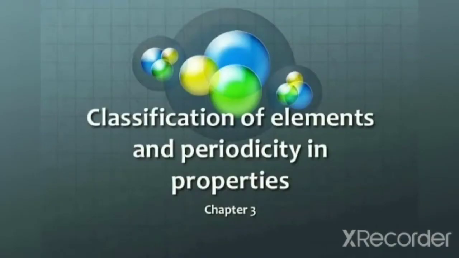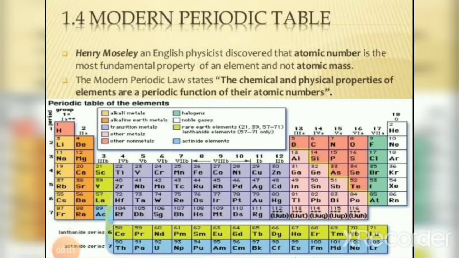Chapter 3: Classification of Elements and Periodicity in Properties. Let us start with the modern periodic table. Henry Moseley discovered that atomic number is the most fundamental property of an element and not atomic mass. So Moseley developed the modern periodic table based on atomic number. Here the elements are arranged in the increasing order of atomic numbers.